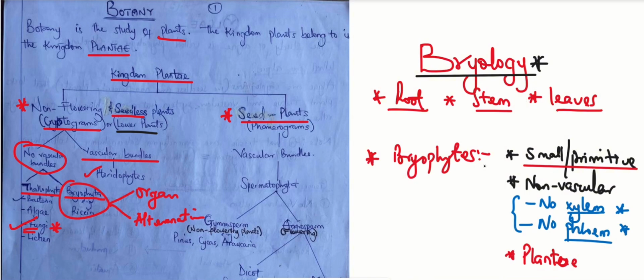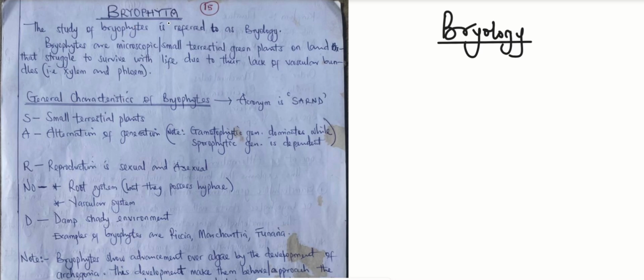Now let's go into the Bryophyta and see how far we can go with it. So we have the division Bryophyta. The study of bryophytes is actually referred to as bryology, as I've said earlier. And we said that Bryophyta or bryophytes are microscopic, small. When you say microscopic, it still means small.